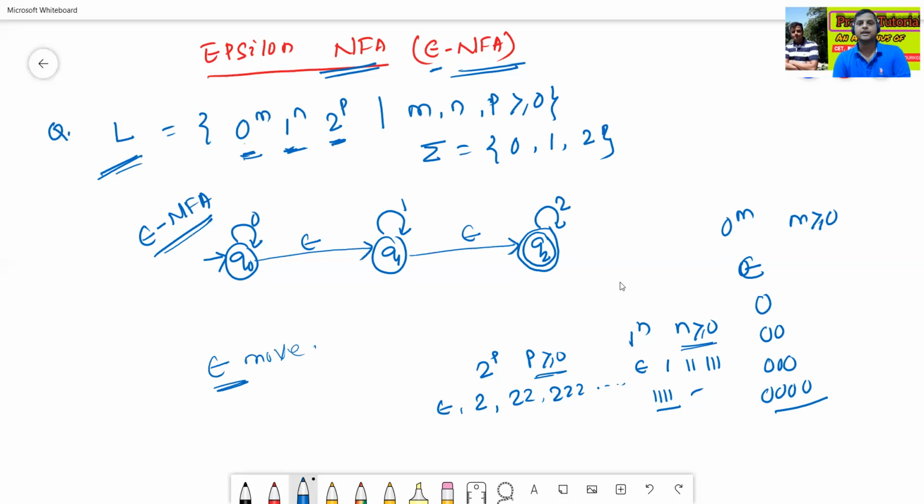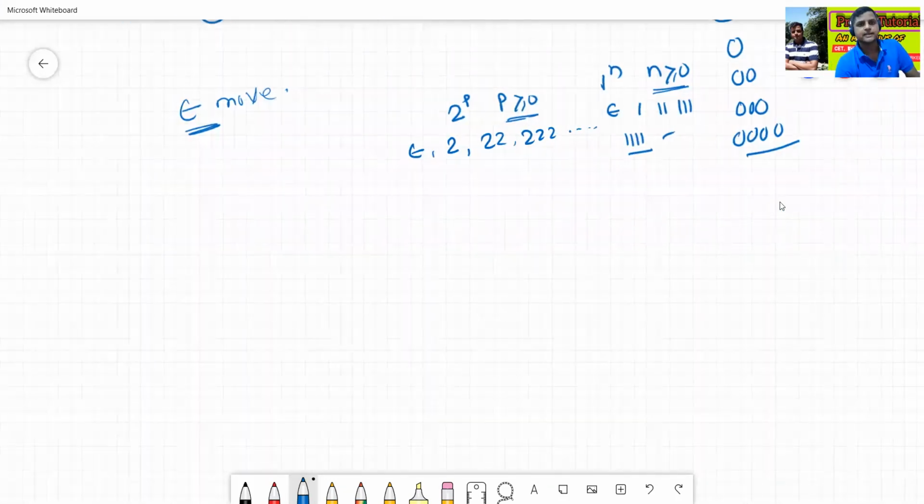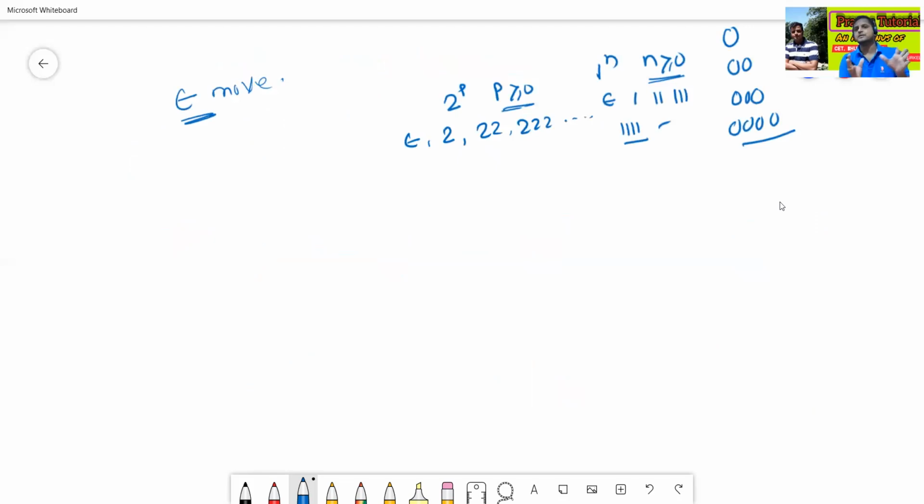Now let's think about the formal definition of epsilon NFA. It is completely similar to DFA as well as NFA, but the transition function is a little bit different.